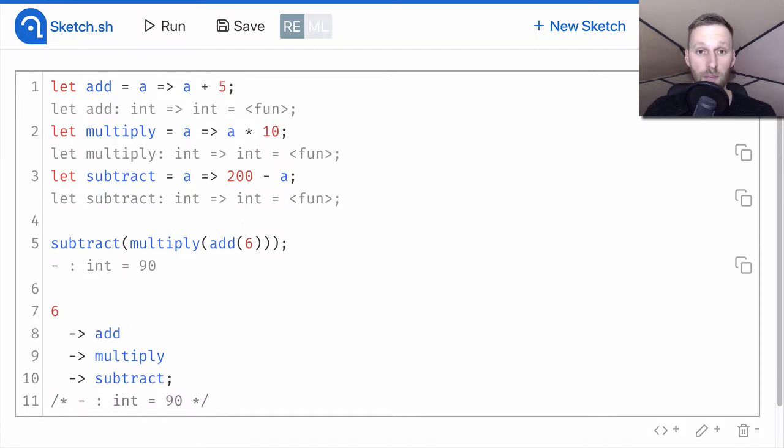In our example, we pass the integer argument to the add function, its result to the multiply function, and its result to the subtract function. And we get back the final result. As you can see, this operator is really convenient since it enables us to compose functions in a way we are reading the code.